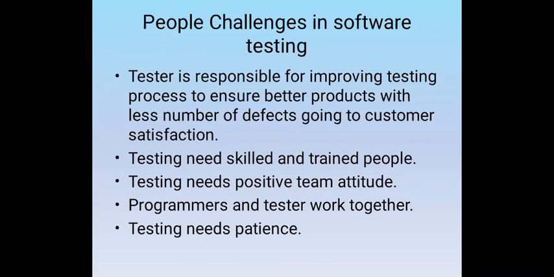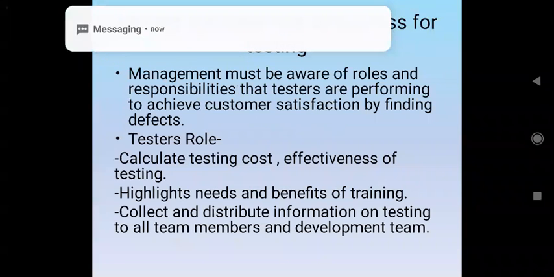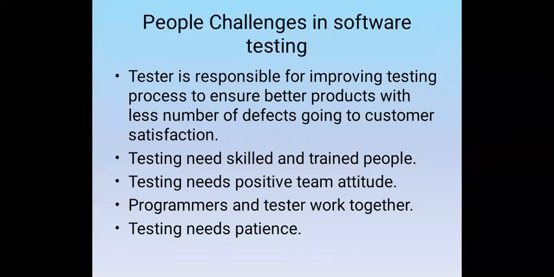Next one is testing needs a positive team attitude. Sometimes what happens, finding defects in the software is a challenging task, so the team should have a positive attitude regarding that. Next one is programmers and testers work together. Why do they work together?